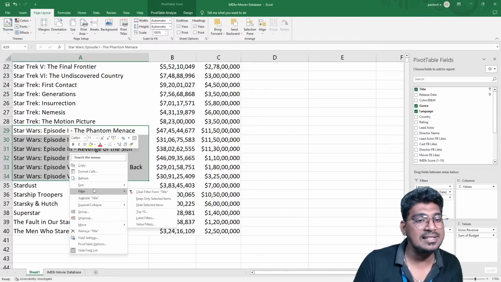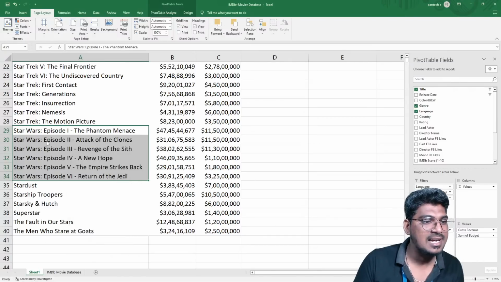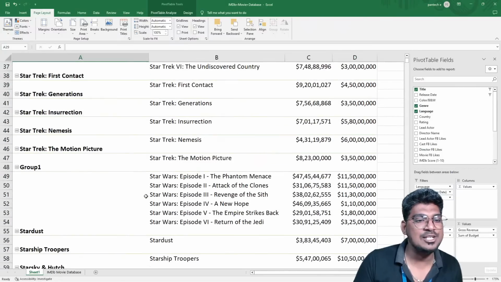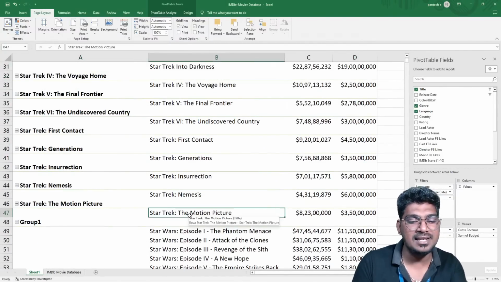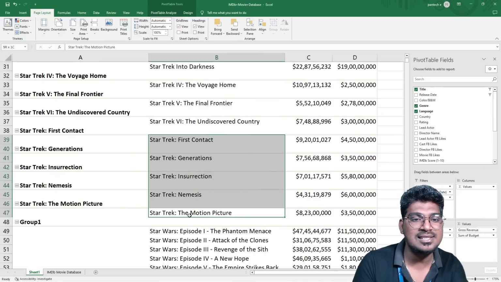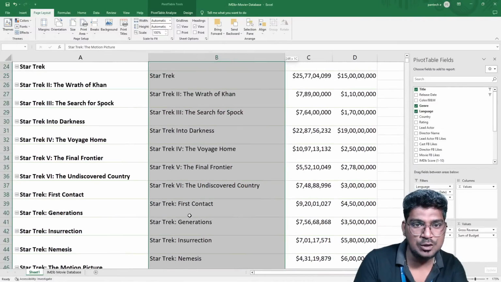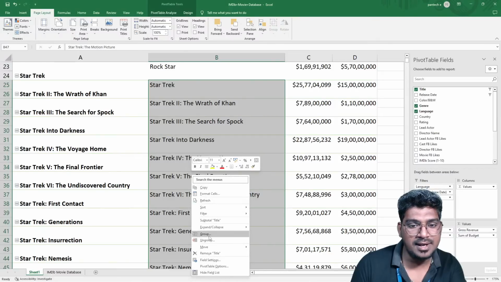If you want to make the filter, meaning making the grouping, just select and right click and make the grouping, and automatically it is going to make the grouping like this. And I want to make the grouping for the Star Trek, so just select the Star Trek, and you can see this one. I'm selecting right now the Star Trek and right click and making the grouping.